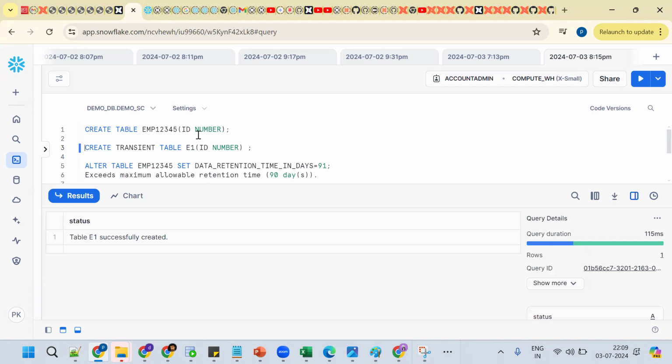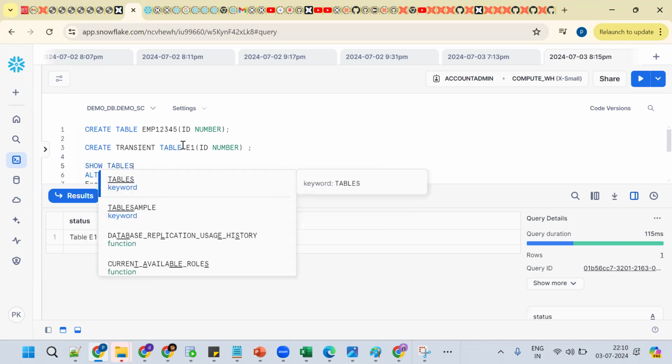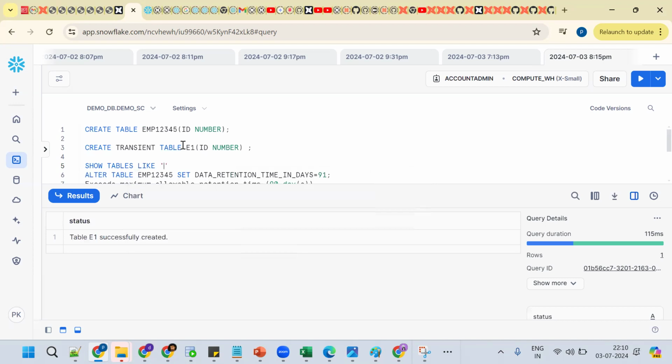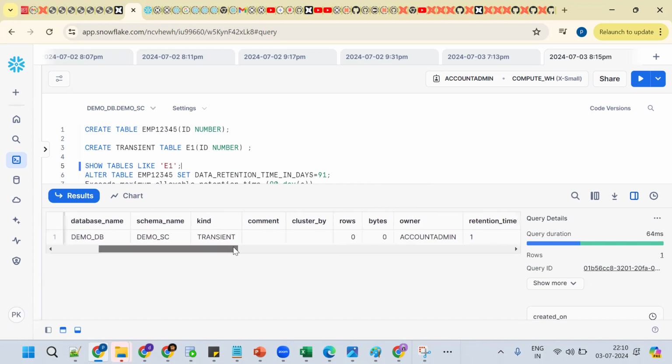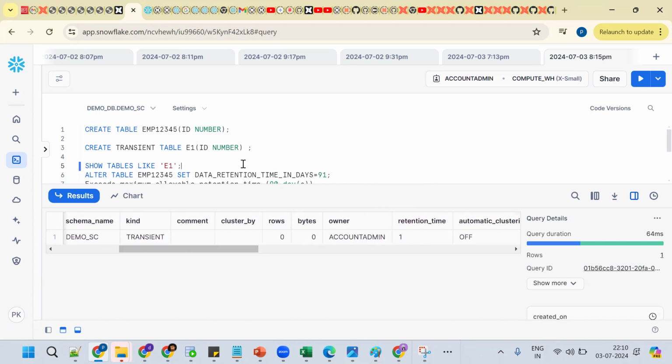By default the retention time will be 1 day; those are written for the certification. Now how to check? Show tables like E1. So it's a transient table and the retention time is 1 day. Now I want to increase it a little bit, so I make E1 to 2.